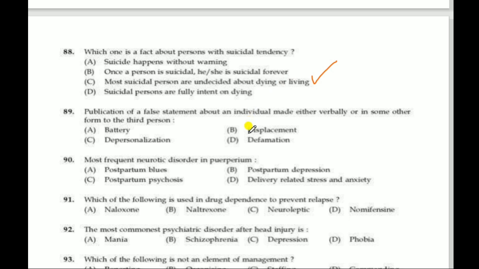Next question. Publication of a false statement about an individual made either verbally or in some other form to a third person. Correct answer is defamation. Publication of a false statement about an individual made either verbally or in some other form to a third person, that is defamation.